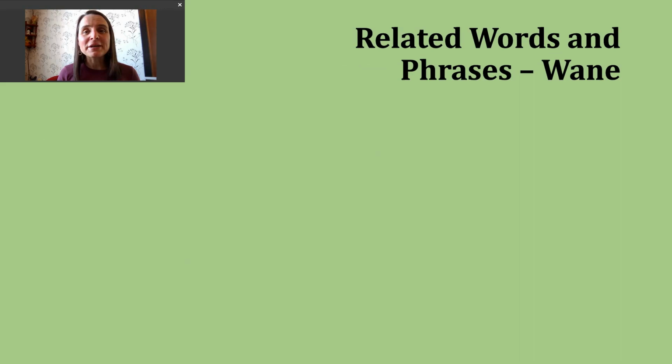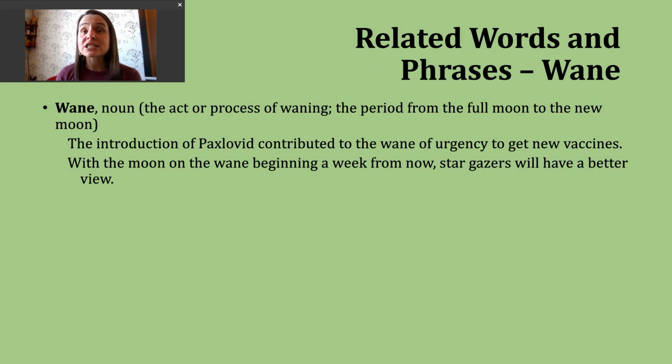Now, let's spend a moment looking at some words and phrases related to our verb wane. And the first word we're going to look at is just the noun form of this word. So the noun wane has the exact same spelling and the exact same pronunciation. The first way you might hear the noun wane used is just to refer to the act or process of waning. So here we're talking about a decrease, a weakening of something. An example of this. The introduction of Paxlovid contributed to the wane of urgency to get new vaccines.